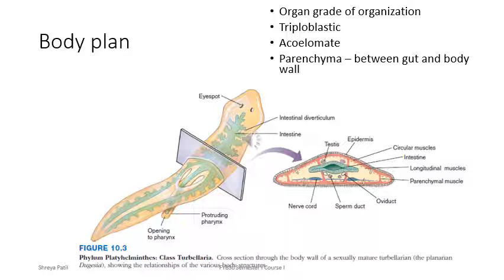In the animal kingdom, when we move from lower invertebrates to higher vertebrates, Platyhelminthes is the first phylum that shows organ grade of organization. It is the next step from the tissue level of organization which is seen in Coelenterata. Platyhelminthes are triploblastic, that means they show presence of 3 germinal layers, that is ectoderm, endoderm and mesoderm. However, they are acoelomate, that means they lack a true coelom. The cavity between the gut and the body wall is filled with mesenchyme, also known as parenchyma, which is a mesodermally derived tissue.